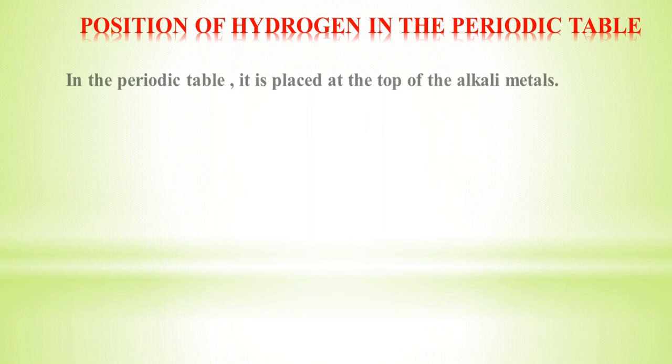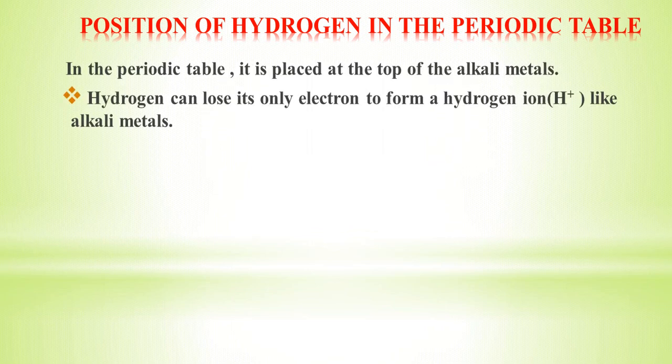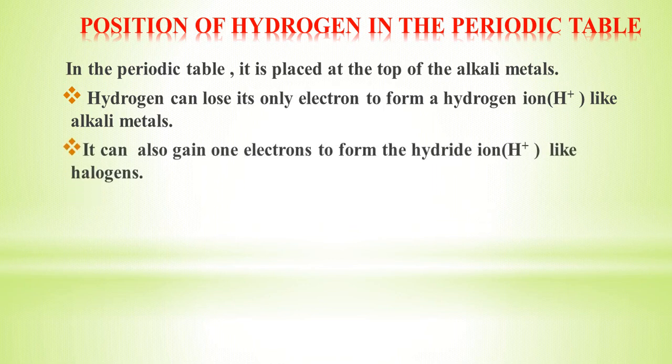Let me see. Hydrogen can lose its only electron to form a hydrogen ion, like alkali metals. Hydrogen contains only one electron, so it can lose its electron to form ions. Second, it can gain one electron to form a hydride ion.